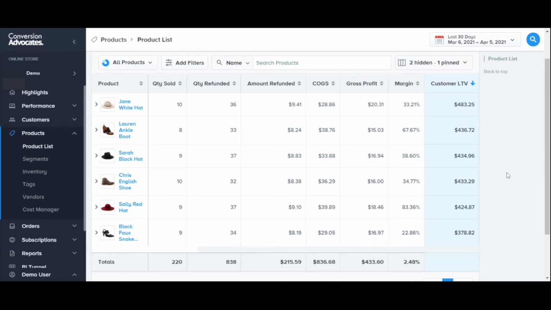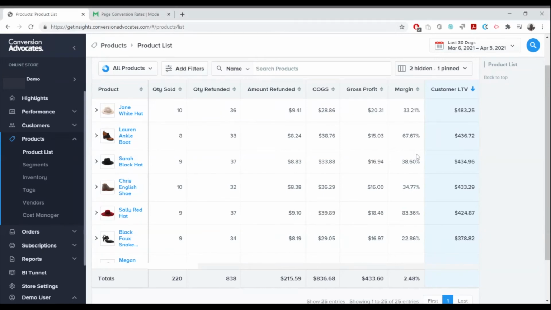So in this example, customers that purchase the hat are anticipated to spend the most with that business over their lifetime. An experiment to run could be if showing more customers the white hat in terms of product rankings will lead to more revenue for the business long term. There are many other areas of valuable information you can find going through all the charts within Insights. However, building on the same database that this is connected to, we can create custom reports going deeper into any areas we like here at Conversion Advocates.